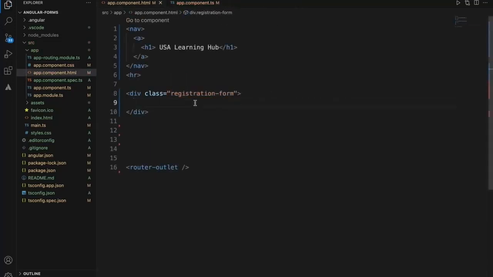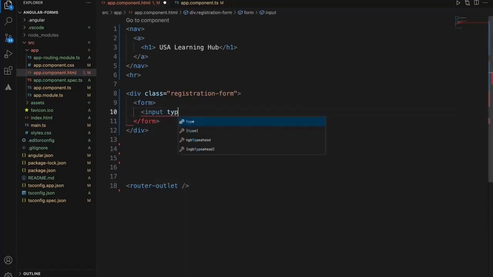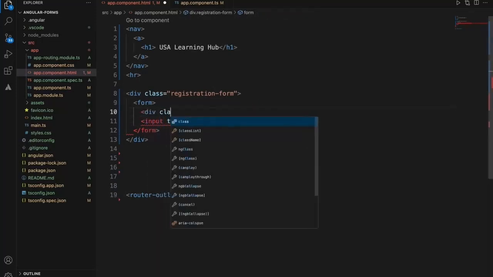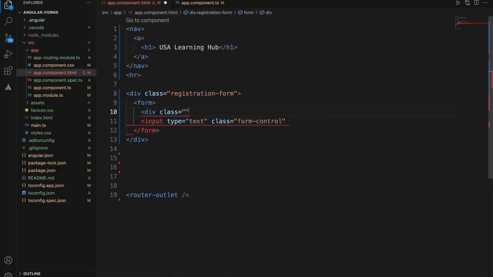Within this, I'll start with the form, and within this form I'll add an input of type text. I'll just add Bootstrap CSS to make it look better, and it will be a form control. To use a form control, I need a form group.